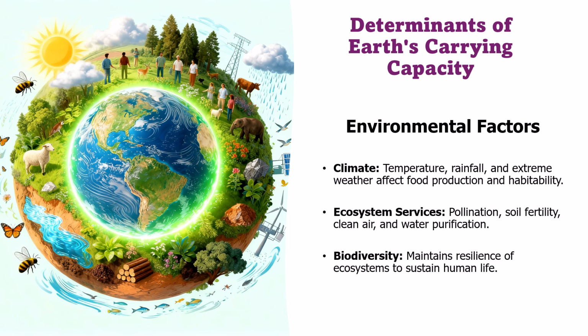Environmental factors play a vital role in determining Earth's carrying capacity. Climate is crucial. Temperature, rainfall, and extreme weather events directly impact food production and human habitability. Ecosystem services are equally important. Things like pollination, soil fertility, cleaner air, and water purification support life and maintain ecosystem balance.